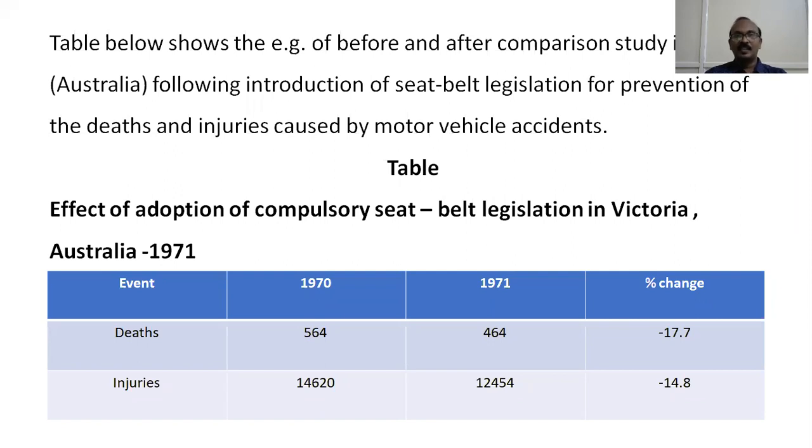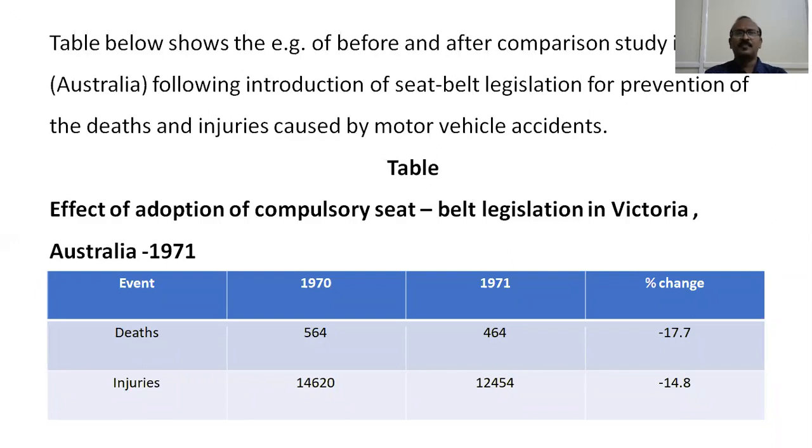After it was applied in 1971, the number of deaths came down from 564 to 464, a 17.7% reduction in the incidence of deaths. Likewise, the number of injuries came down to 12,454 from 14,620 in 1970, a change of 14.88%.